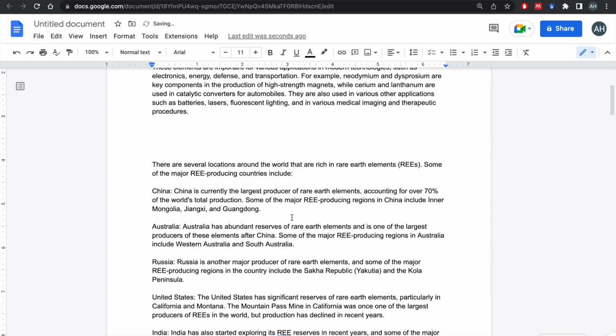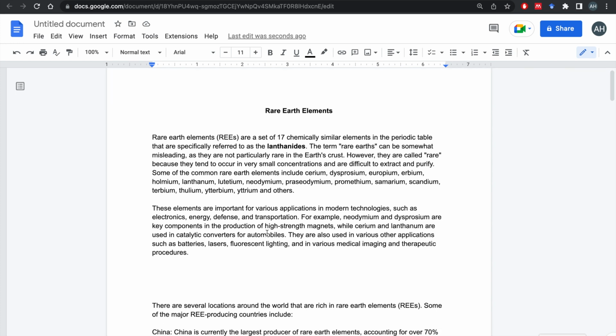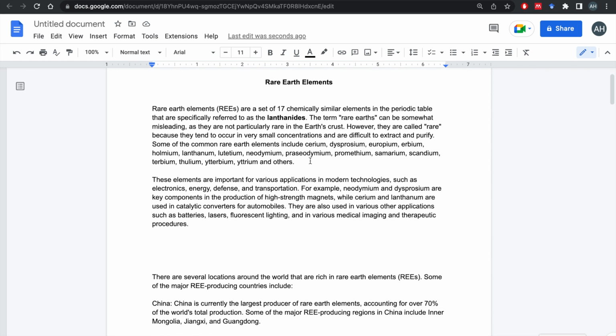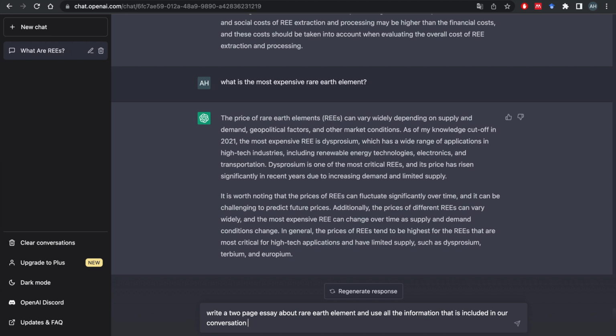Now comes the time that you want to edit this and make it into a coherent essay. That's probably going to take most of the time here. You have to read it again, make sure it flows well, and edit it. For this you can get help from ChatGPT. You can say this: write a 2-page essay about rare earth elements and use all the information that is included in our conversation in this chat. Let's see.